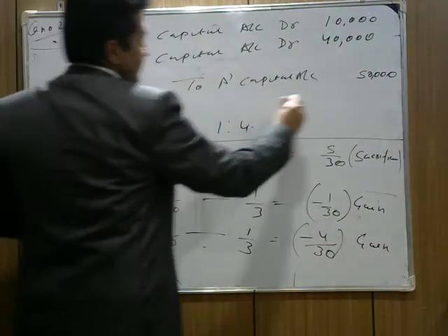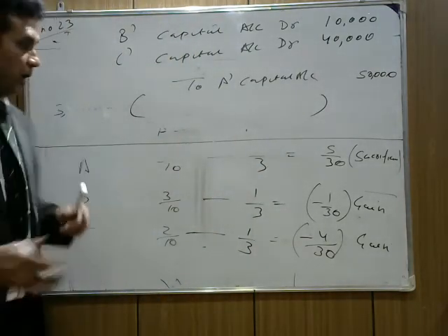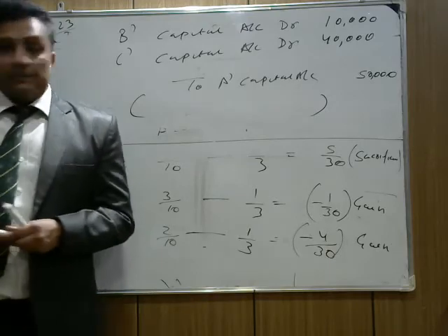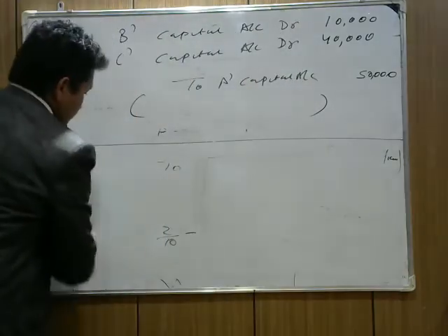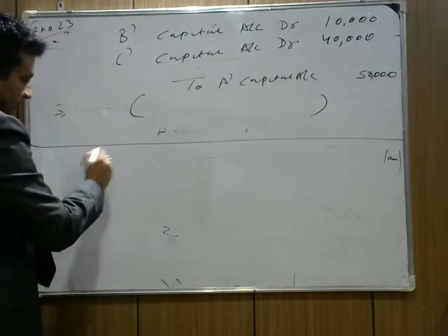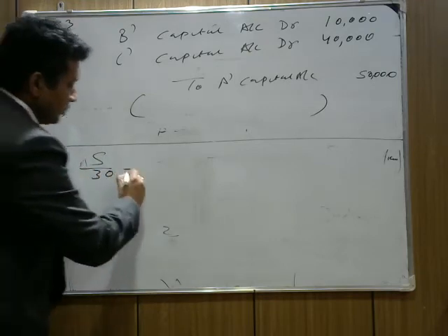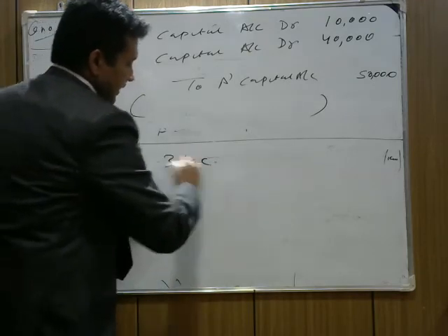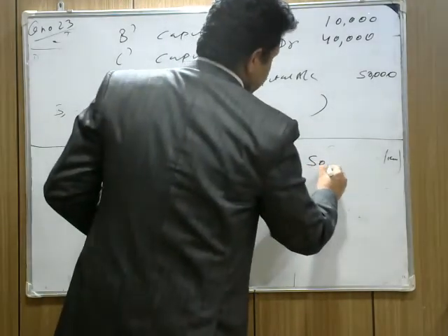Being goodwill adjusted. I hope it's clear. How can you find 10 and 40? Now check again. You already found the gaining and sacrificing ratio. A is losing his share by 5 by 30. The whole firm goodwill is 3 lakh and A's share in 3 lakh is 5 by 30, which means 50,000.